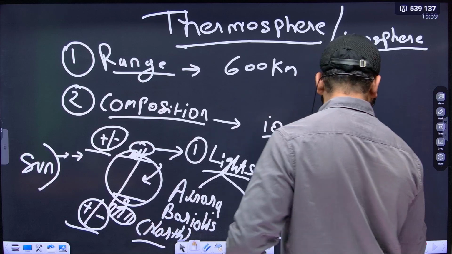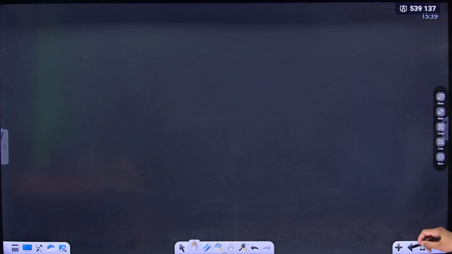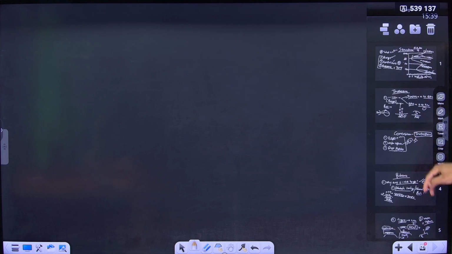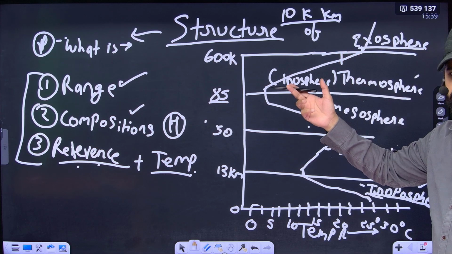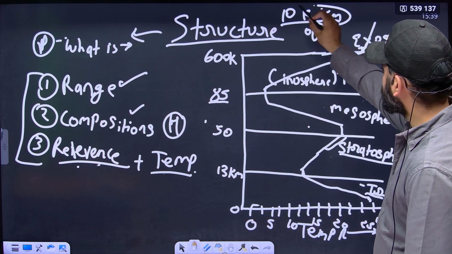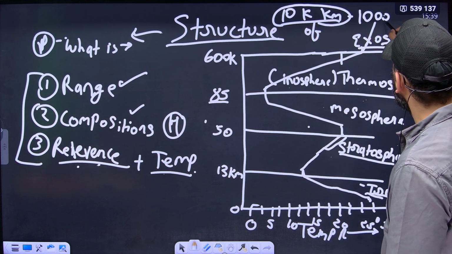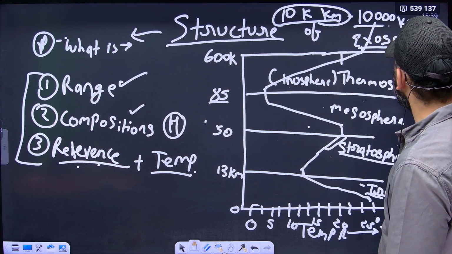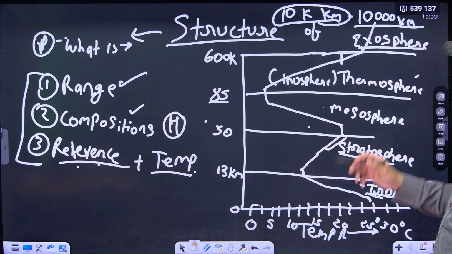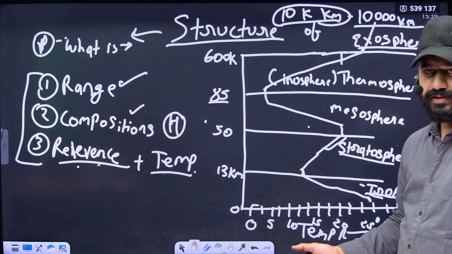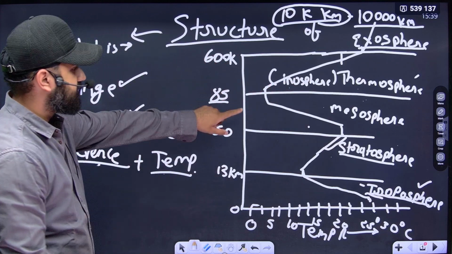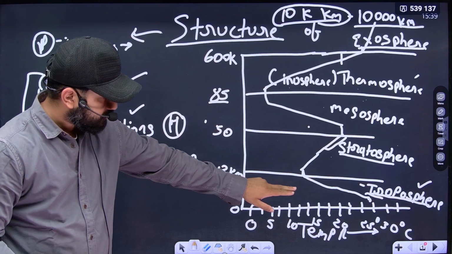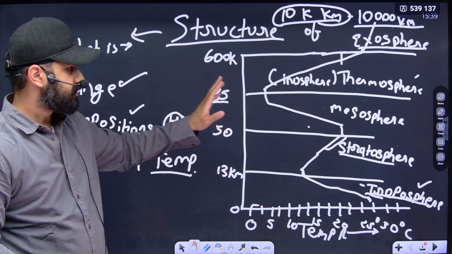So we have completed all the things. The last layer, which is exosphere, is nothing but the outer atmosphere. It reaches up to 10,000 kilometer. I can write this 10,000 kilometer is the range of exosphere, or it may be higher, but it is not relevant for our examination. Simply they are going to ask what is the structure of atmosphere. We have to make a diagram, we have to explain troposphere, stratosphere, mesosphere, ionosphere, that's all.